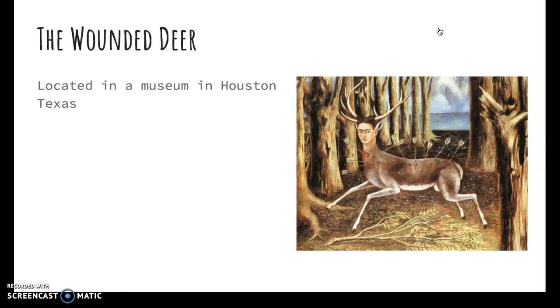This next painting is called The Wounded Deer and is located in a museum in Houston, Texas. This is a self-portrait of herself with a deer body. This painting is to show her failed operation she had back in 1946, which put her in a bad physical state. This relates to magical realism because of how she shows how she feels like a deer who is getting shot by arrows and suffers severe pain.